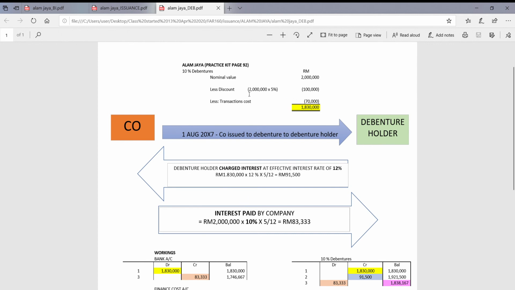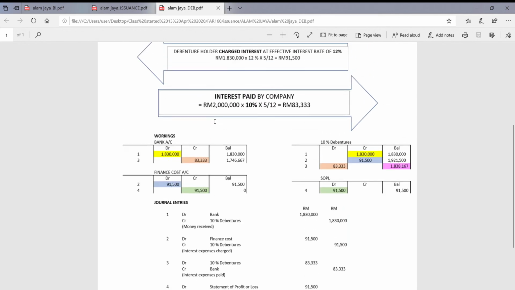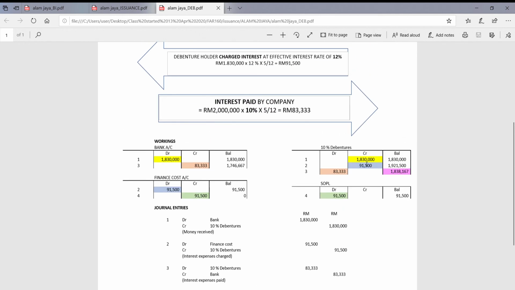Now, if you look here, the nominal value of 2 million is less the discount and transaction cost. These are the amount that the debenture holder pays to the company. The double entry is debit bank and credit debentures.